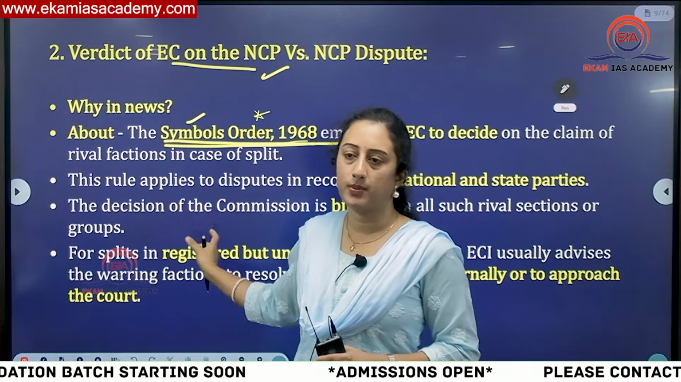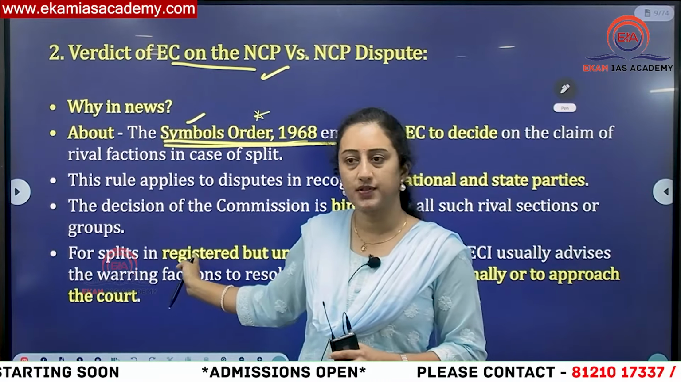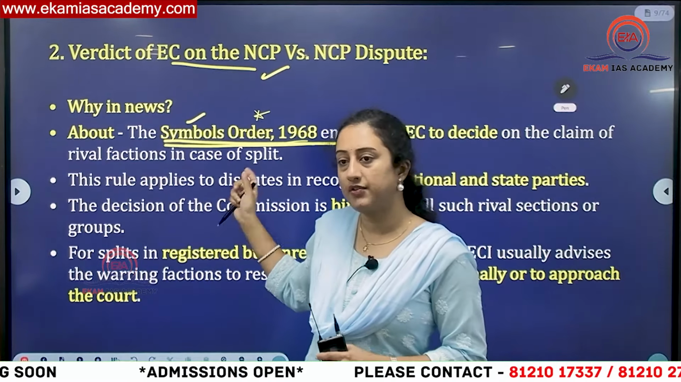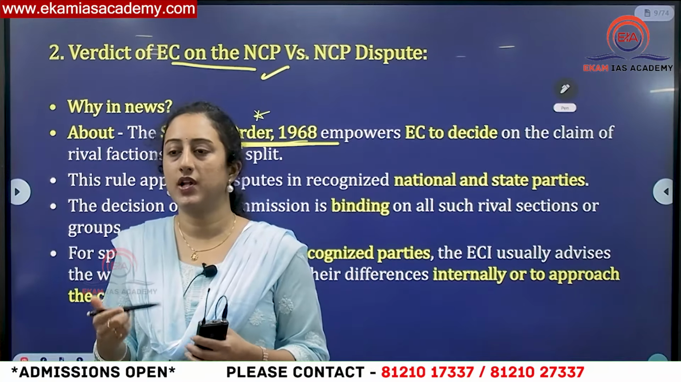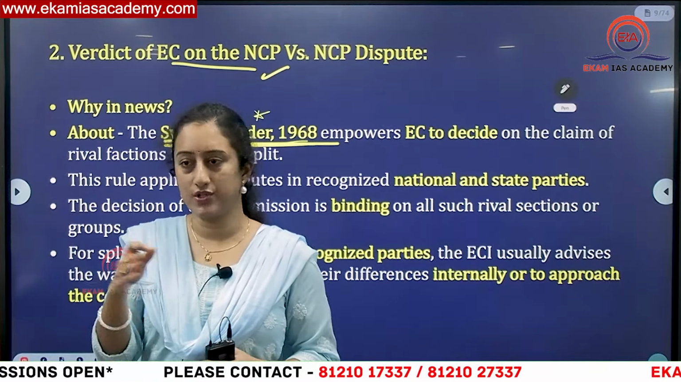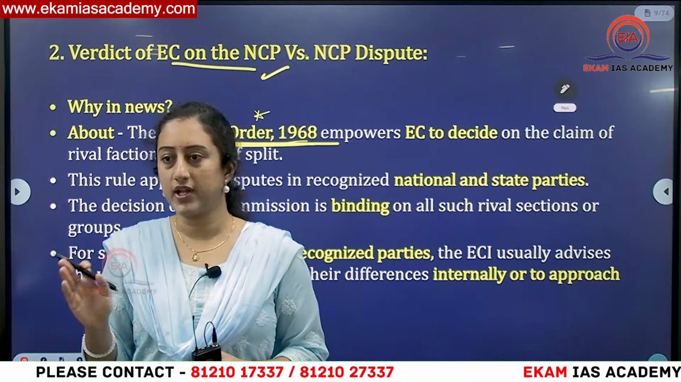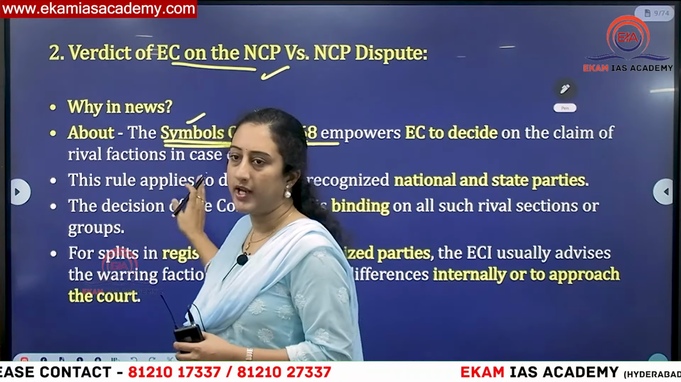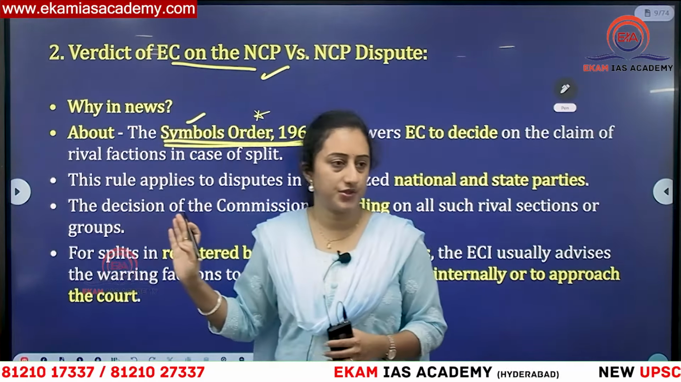Okay, it is only applicable for national and state parties, because the prominence of these parties is different. When unrecognized parties have a dispute, how will it be settled? The Election Commission will ask them to try to solve it within the walls of the party. If that is not solved, they'll ask them to go to the court. But the Election Commission will not normally inquire and will not decide for unrecognized parties. That is one basic difference you need to know.